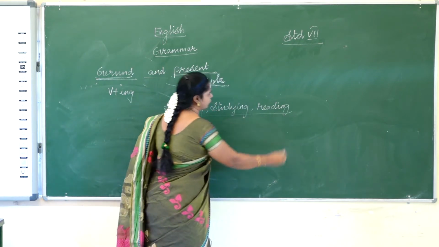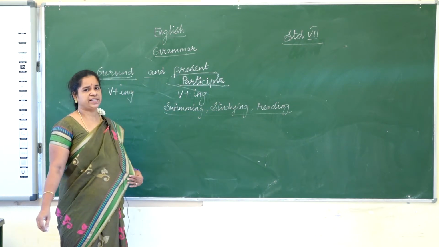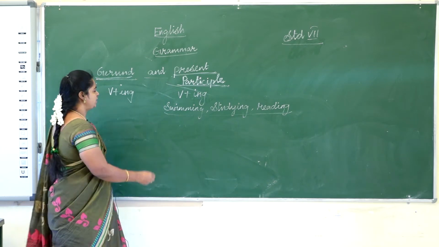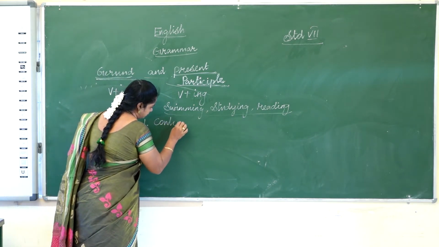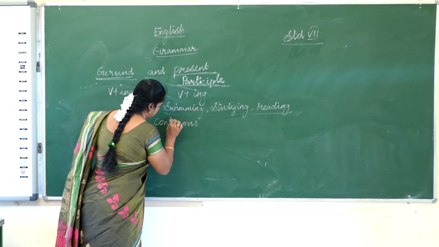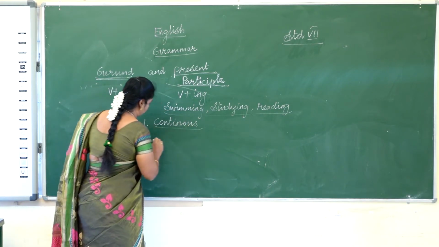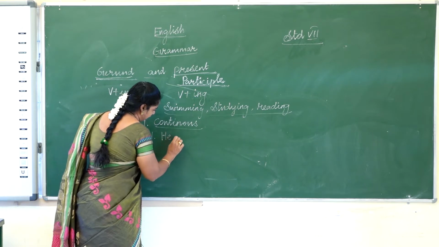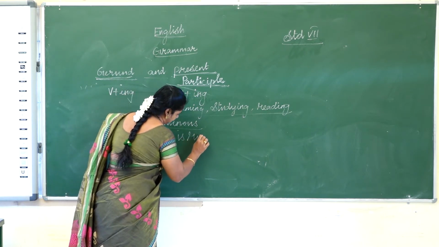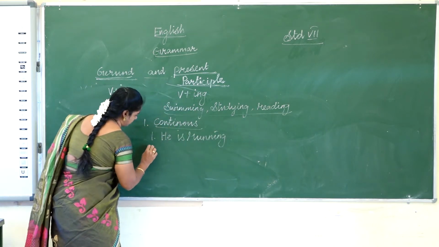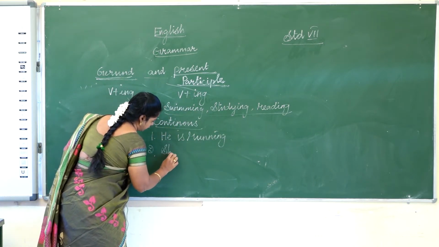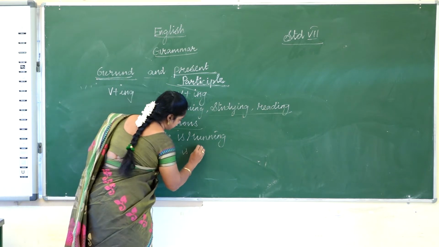So where do we use this form, verb plus ing, usually? First we use the continuous form. Continuous form we know already very well. He is running. She is studying.